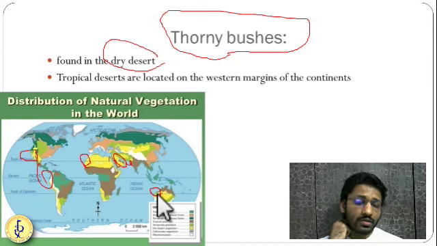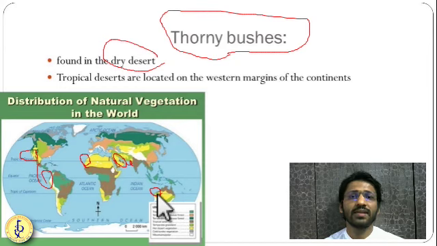So these thorns are developed because if they have leaves, then leaves will also lead to the loss of water. So they don't want to lose water. They also want to be saved from the animals. So that's why thorns are being developed. Their roots are also very deep. So deep rooted systems are there.